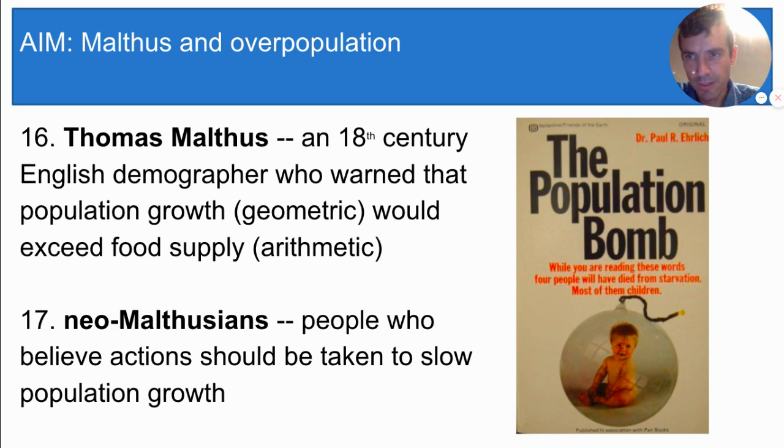Ehrlich was white and his audience was white. But the countries with high population growth weren't the ones with white babies like this one on the cover. The countries with rapid growth were all in Africa and Asia. So this book convinced a lot of rich white countries to spend money on programs designed to get women in poor black and brown countries to have fewer children. You'll explore this controversy more in your essay for this unit.